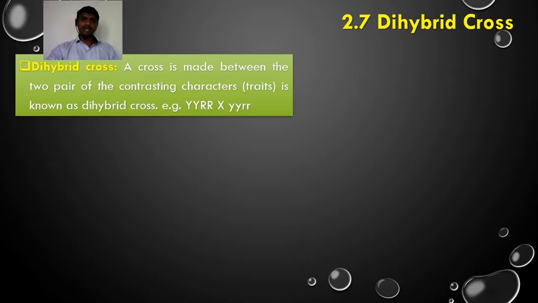There are four alleles, or one can say there are two pairs of alleles that control the two pairs of contrasting characters. Such a cross, made for two pairs of contrasting characters or traits, is known as a dihybrid cross.